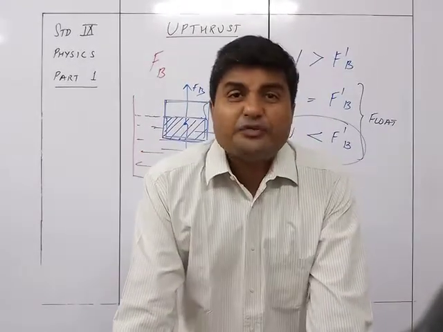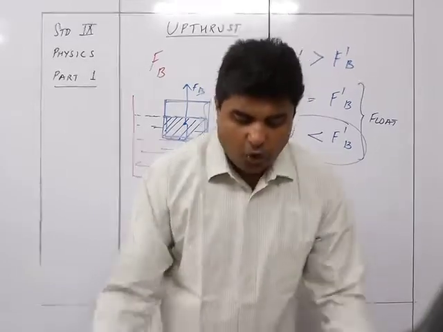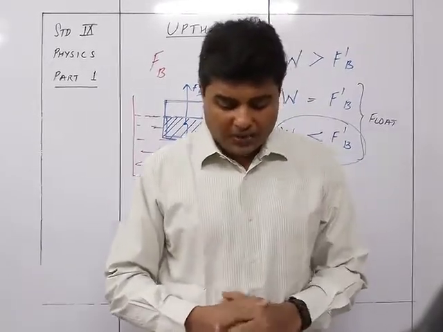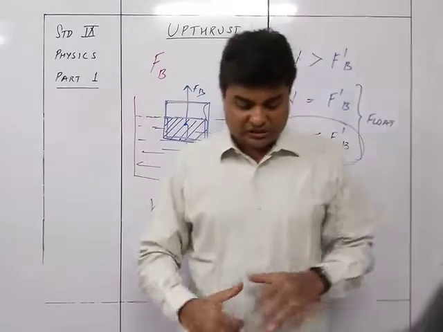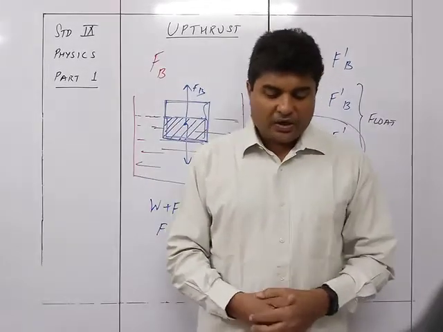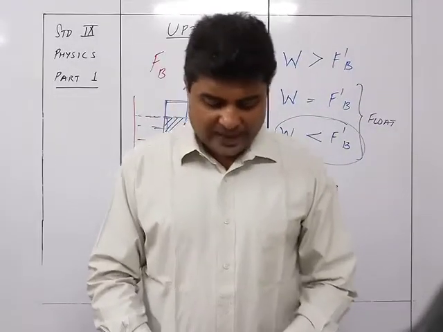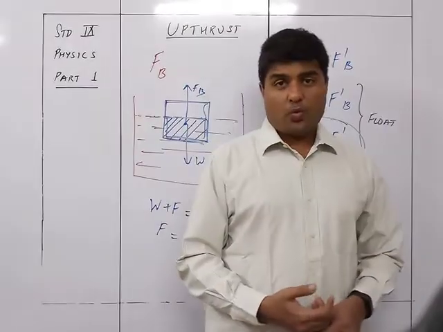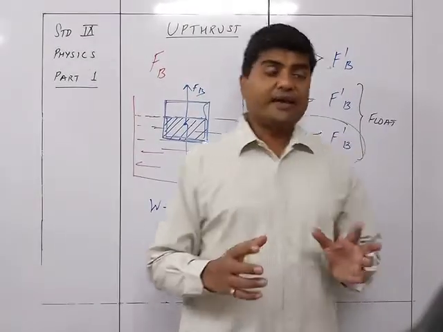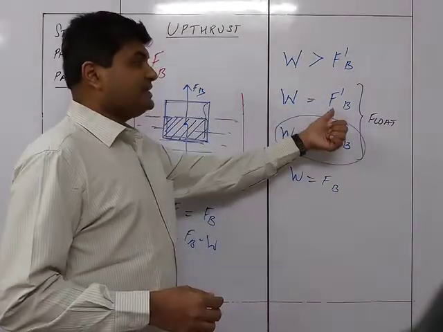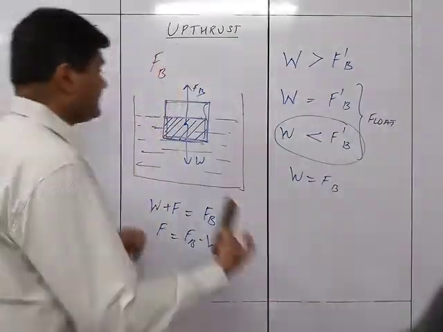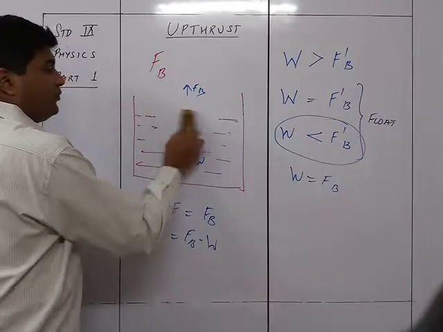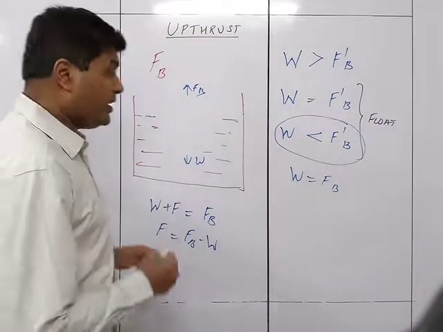But if F dash B is equal to W, then the whole body will float with the whole of it immersed inside the liquid. Thus, for a floating body, the net force acting downwards, that is the apparent weight, is 0. So you can see that if this is the condition, then the body is going to be floating. But how will it be floating?